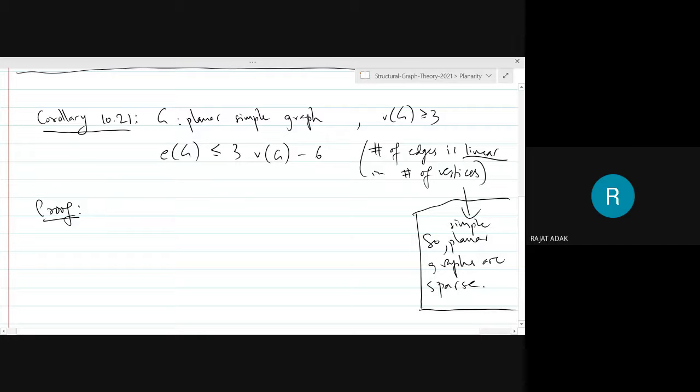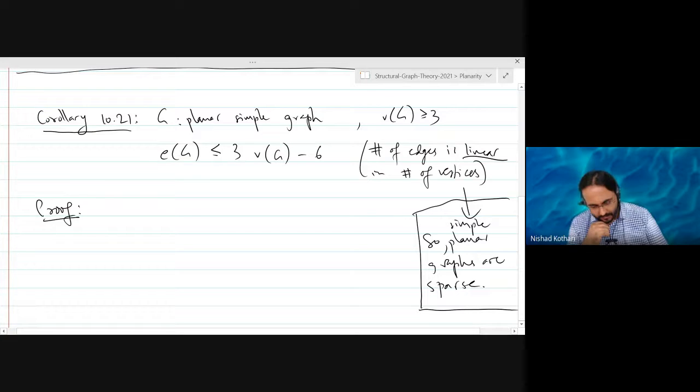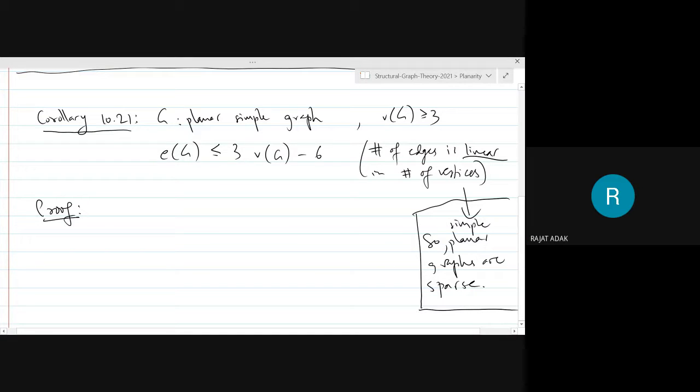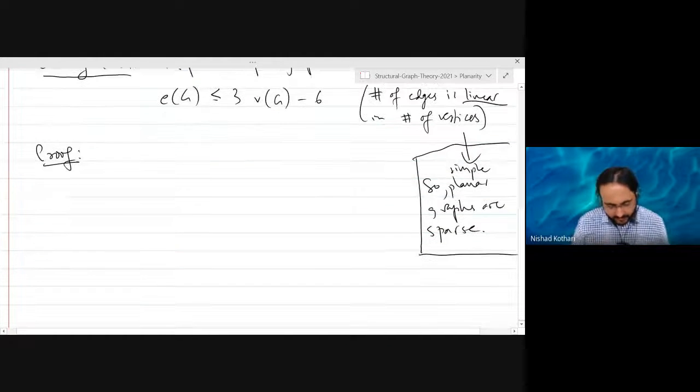And every edge takes part in 2 of the faces. So we get f equals 3f by 2 minus n plus 2. Then we can substitute. You are on the right track. So this is one way to go about it.